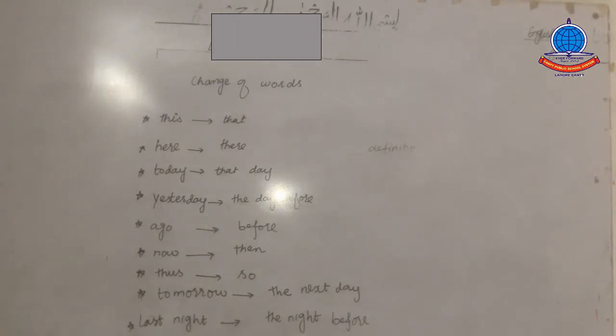If you find the following words in reported speech, then you have to change these words with other words, such as the word this will be changed with that, here will be changed with there, today will be changed with that day, yesterday will be changed with the day before, ago will be changed with before, thus will be changed with so, now will be changed with then, last night will be changed with the night before.